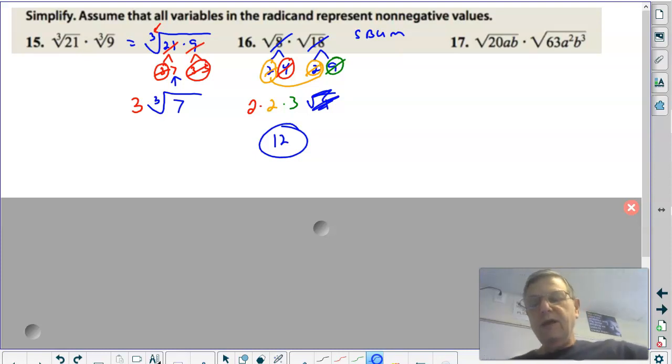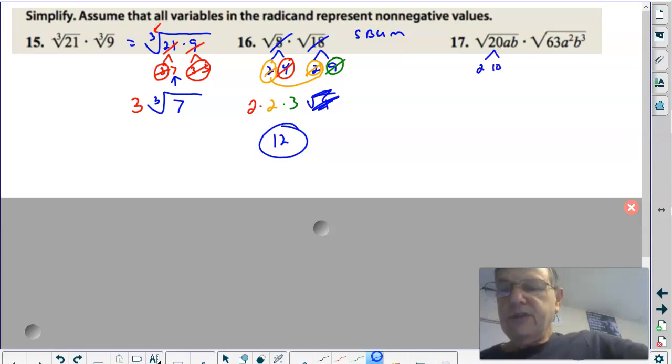12. Now for something like that, that seemed easier, but it's not, because look at 17. So again, it's a square root. I'm looking for something times itself 2 times. All right, let's do the numbers. Here's a 2 times 10. And I could do the 10, but I'm already looking at my 63, 6 times 9. Actually, I'm going to need to do the 10. Okay, I see it right now. 10, 2 times 5. All right. 2 times 2, I get a 2 out. Square root of 9, I get a 3 out.